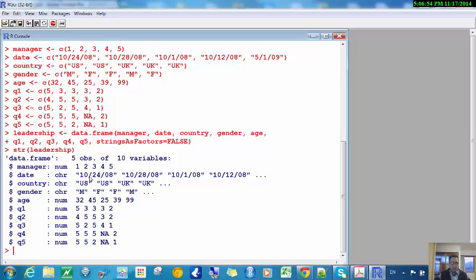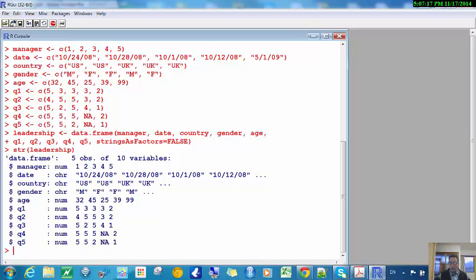In fact, even this is a character. These are characters. Now the first one, date, is a character, but we don't really want to treat this as a character string. We want to treat it as a date, but we don't know how to do that yet. But anyway, these two are not factors.